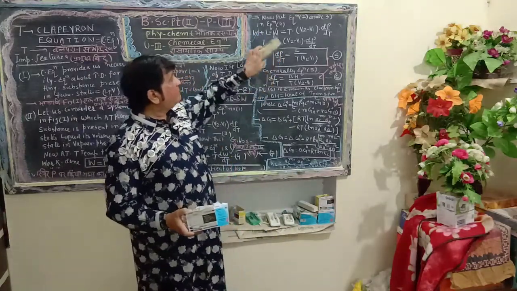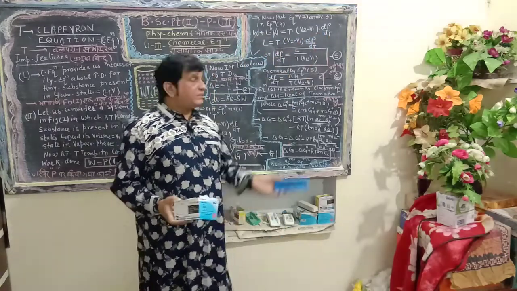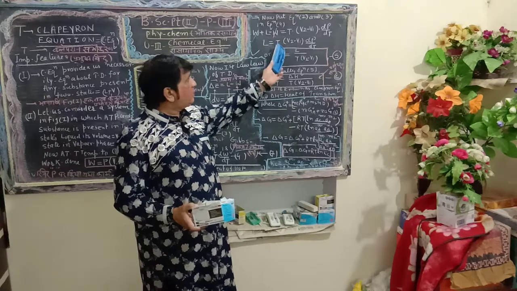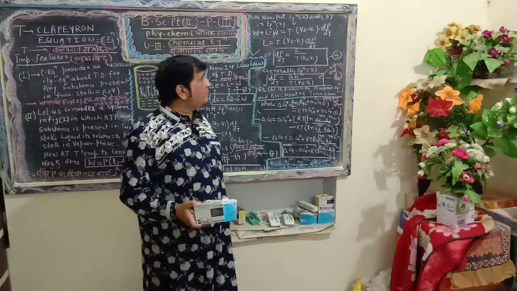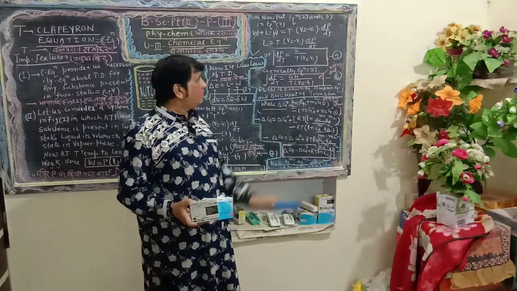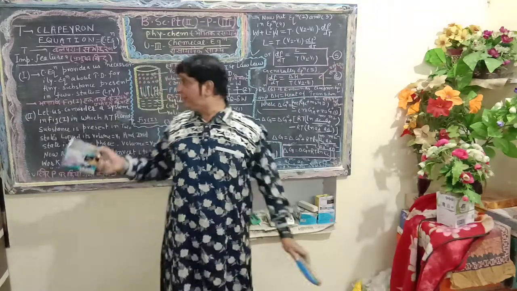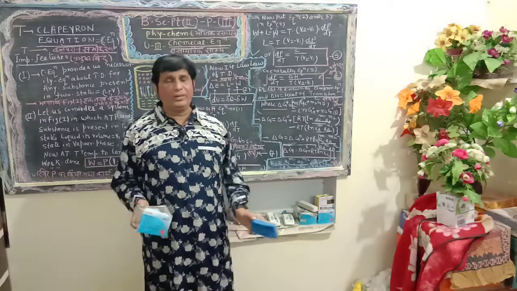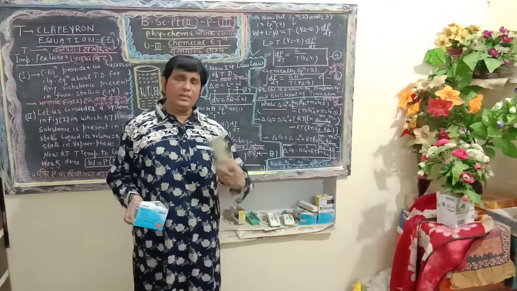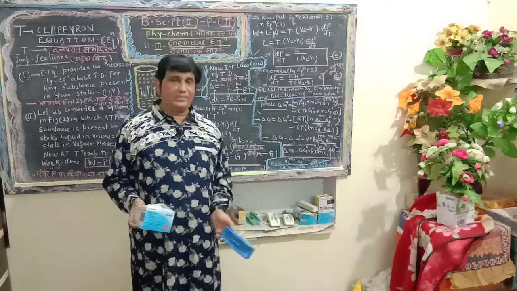Here W will be cancelled: W + L - W = T(V2 - V1) dP/dT. W is cut by W, and the rest is L = T(V2 - V1) dP/dT. On solving, dP/dT = L / [T(V2 - V1)]. Say equation number 5. Generally L can be replaced by delta H, because here we convert one phase, liquid, into vapor phase. Latent heat of vaporization can be converted into the form of heat of transition.